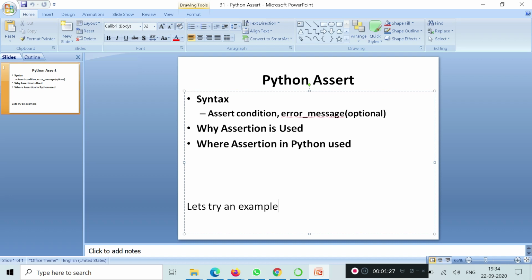Let's check out the Python assert syntax. Assert condition. So we have to write assert, then the condition. The error message is optional.